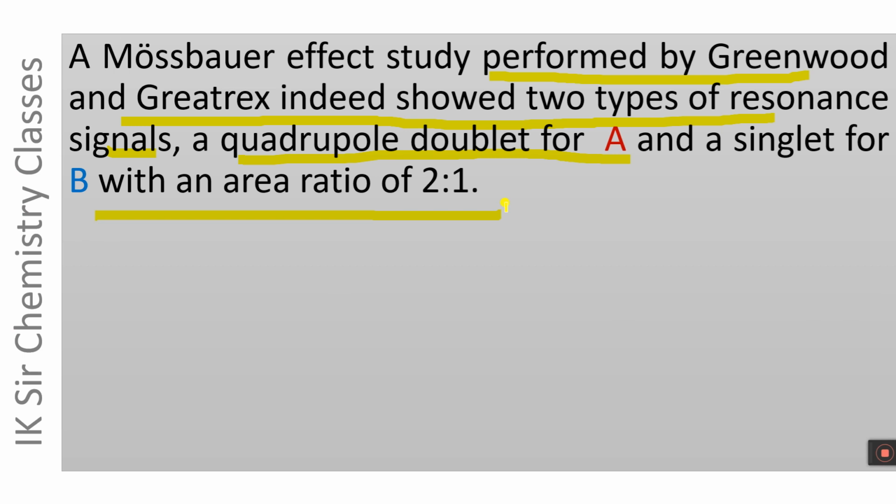In actual practice, the Mössbauer spectrum of Fe3(CO)12 consists of 1 quadrupole doublet for 2 Fe atoms A and a singlet for Fe atom B, and the ratio of area of these signals is 2:1.